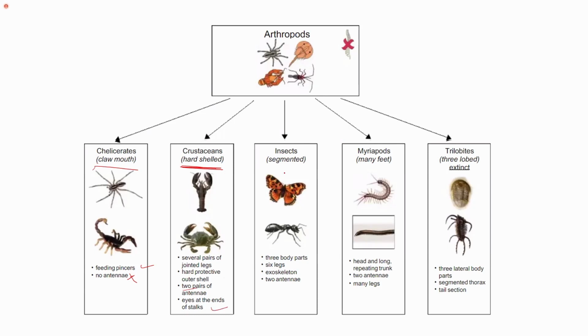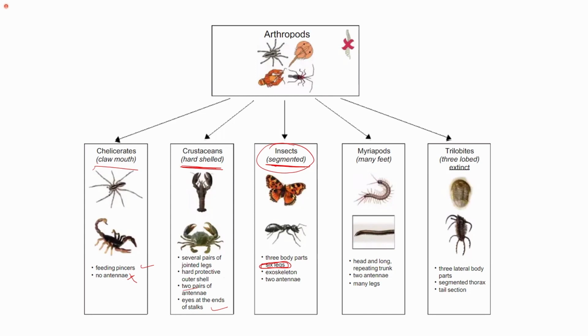Next, insects we are all very acquainted with. They are segmented. They have three body parts, that is, their body is divided into three regions: the head, thorax, and abdomen. They have 6 legs. This is the important characteristic of insects. This might be confusing to some, since some people consider all arthropods as the ones which have 6 legs, but that is not the case. Insects, which belong to arthropods, are the ones that have these 6 legs. In some cases, you will find that arthropods might have more than 6, but they belong to other classes.